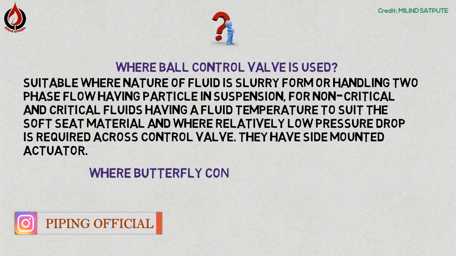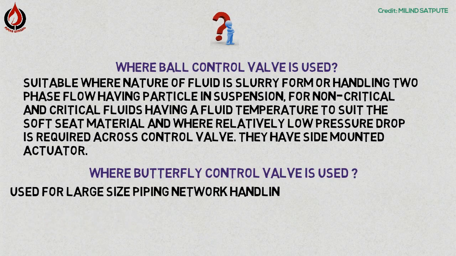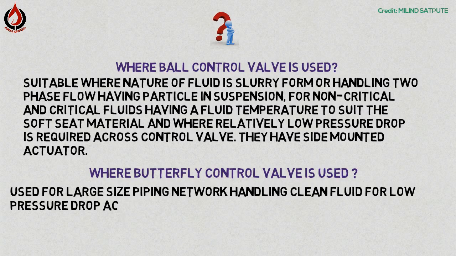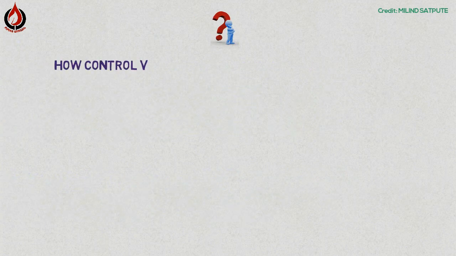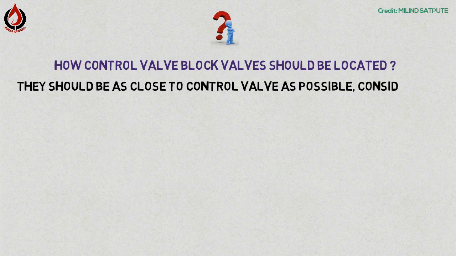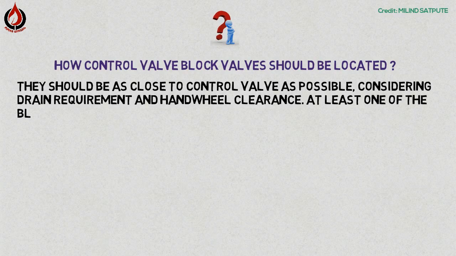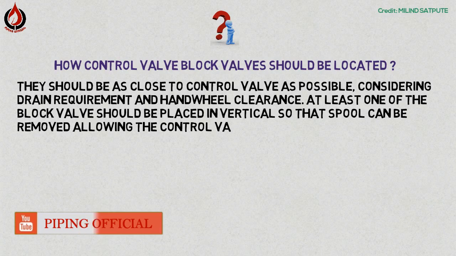Where is a butterfly control valve used? For large size piping networks handling clean fluid, for low pressure drop across the control valve, and soft seated control valve. Metal seated valve is used for higher temperature. How should control block valves be located? They should be as close to the control valve as possible considering drain requirement and hand wheel clearance. At least one of the block valves should be placed in vertical so that the spool can be removed, allowing the control valve to be removed.